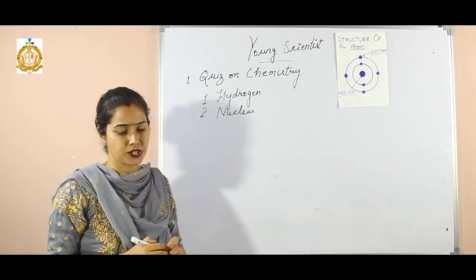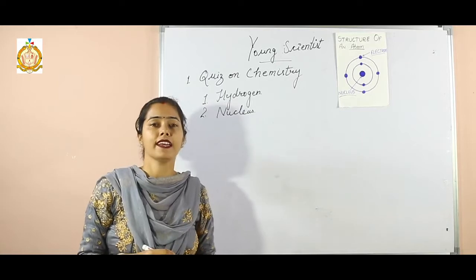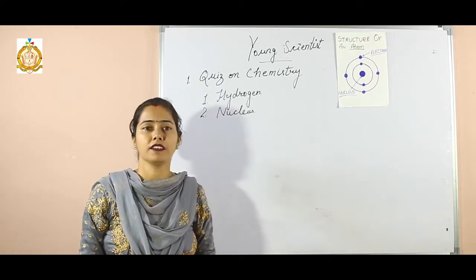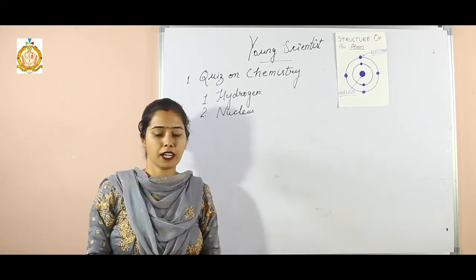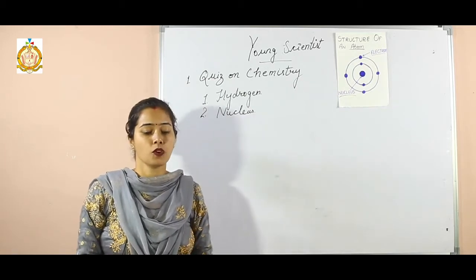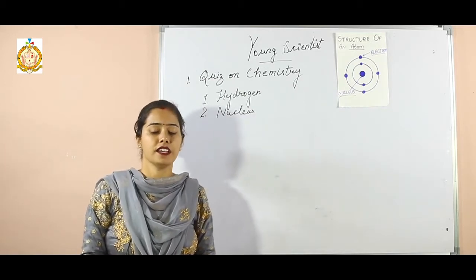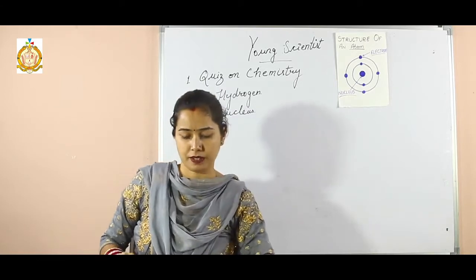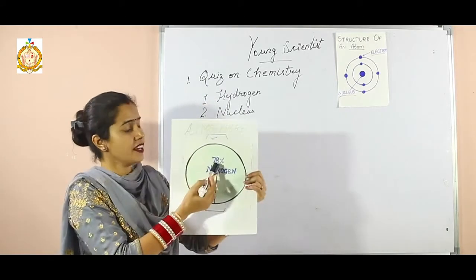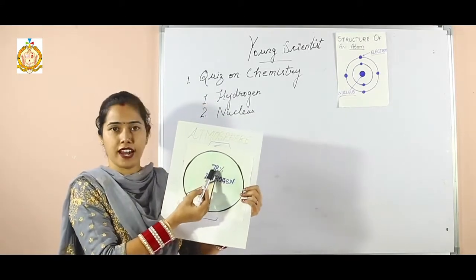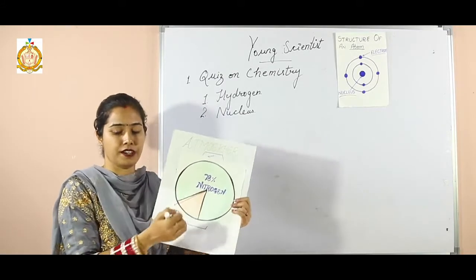Now the third question is, which is the main gas found in the air we breathe? So in the air different types of gases are present, but the main gas found in the air we breathe is nitrogen. So here 78% nitrogen is present in the atmosphere.